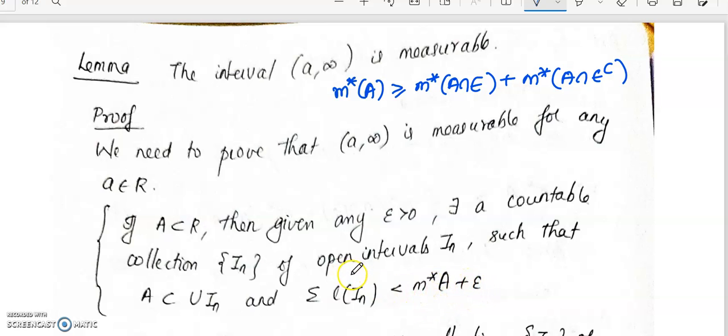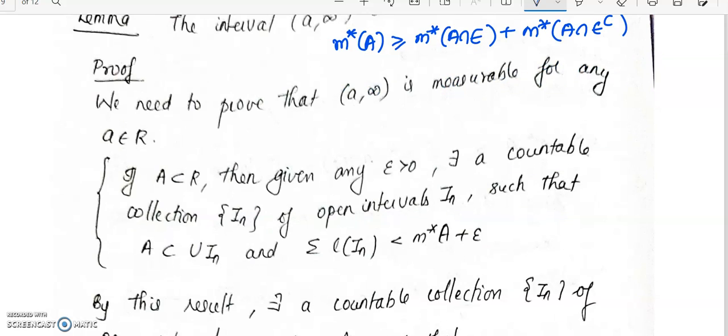So if A is any subset of R, then A will have a countable cover, and for any epsilon greater than 0, the summation of length of In will be less than m star of A plus epsilon. We will be using this result in the proof.